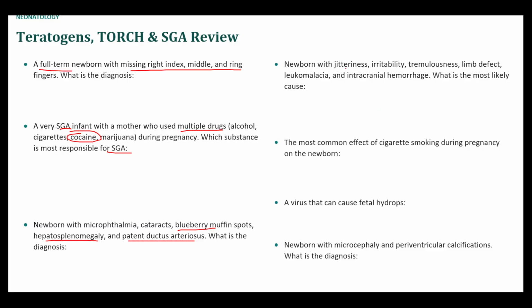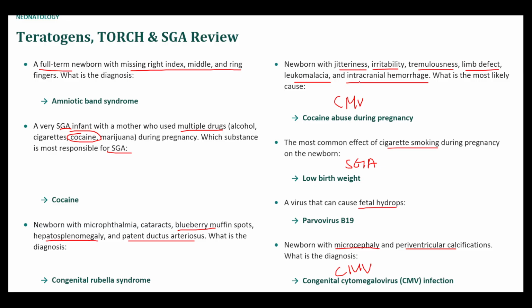Newborn with jitteriness, irritability, tremulousness, limb defect, leukomalacia, and intracranial hemorrhage. The first thing I'm thinking of here is hypocalcemia, but there are so many different things going on. I think this is going to be an infection, I'm leaning towards CMV infection. The most common effect of cigarette smoking during pregnancy, we mentioned this already, is SGA. Virus that can cause fetal hydrops: parvovirus B19. Newborn with microcephaly and periventricular calcifications: I think this is CMV. Now I have CMV twice. I'm not sure if that's right.